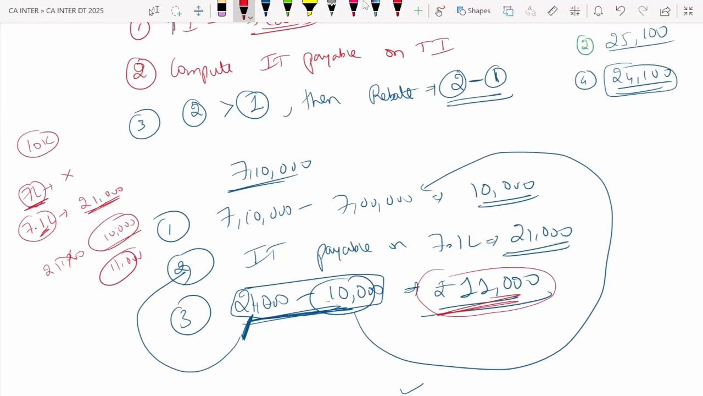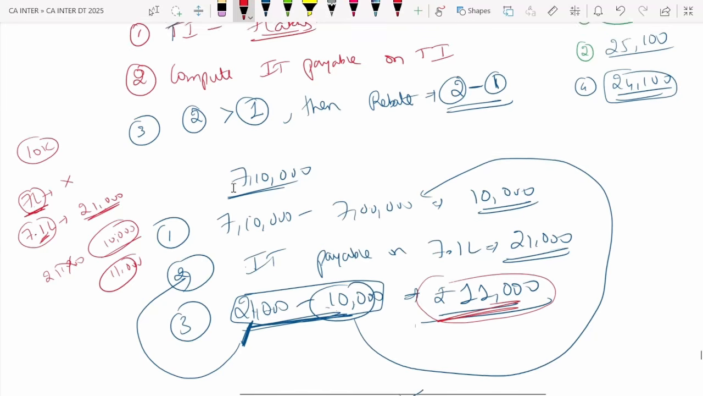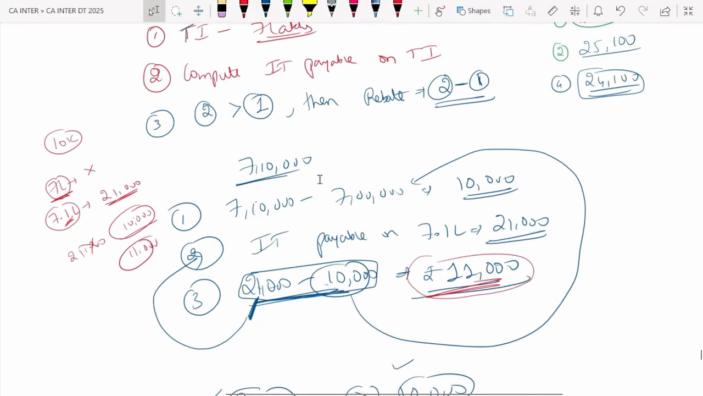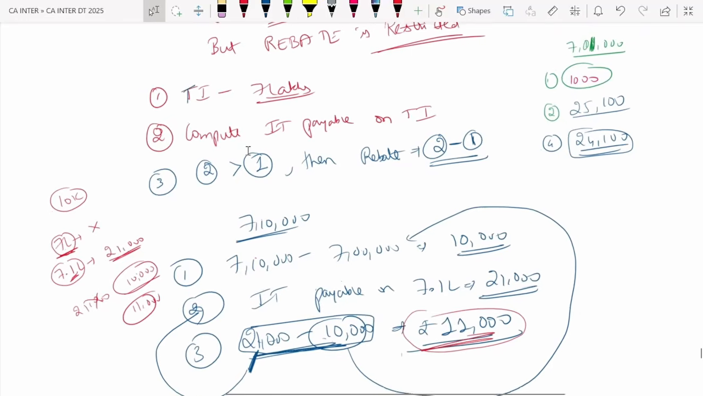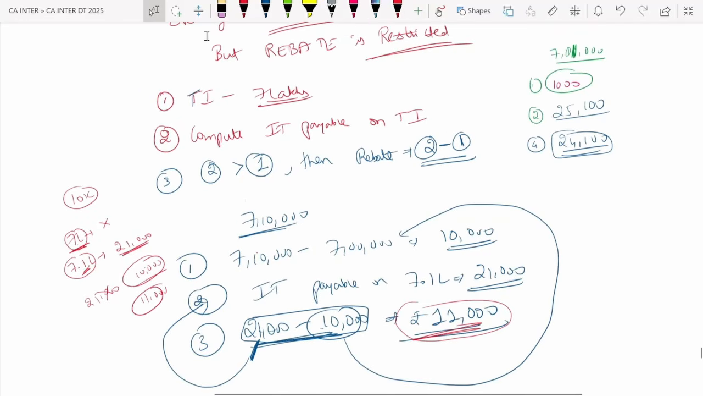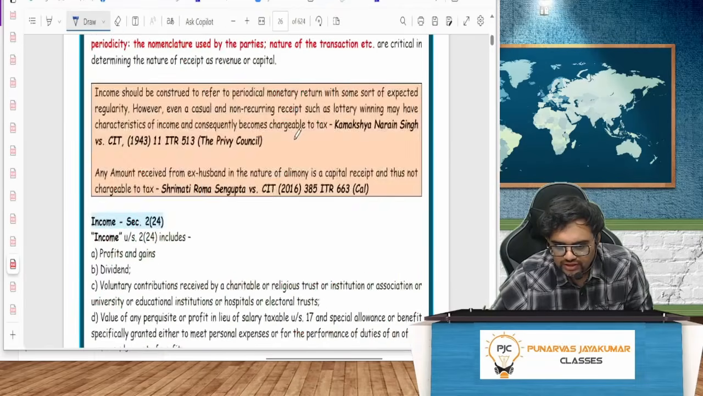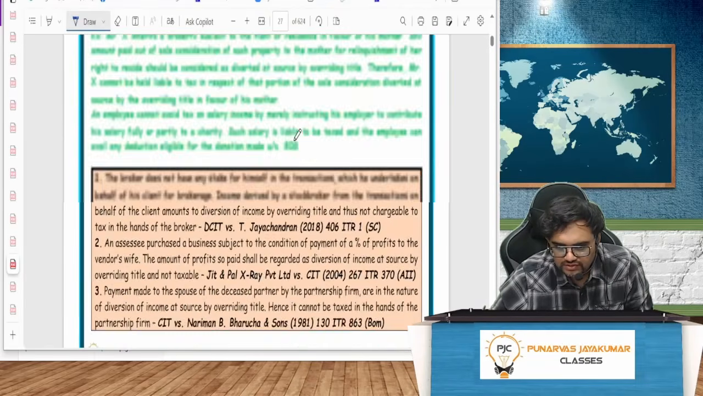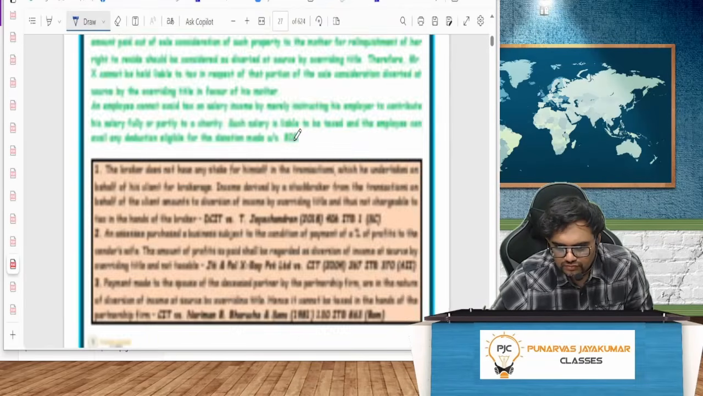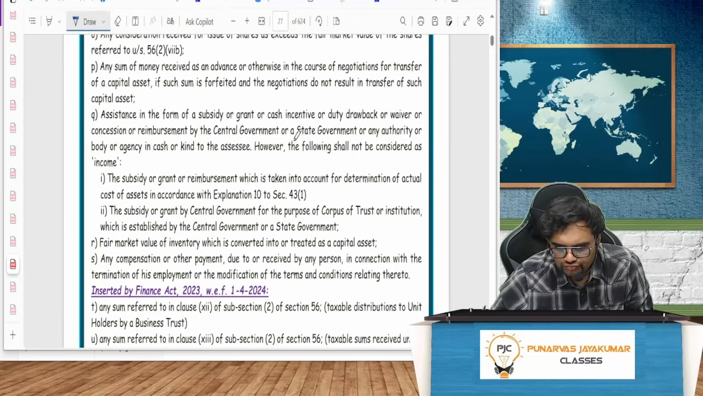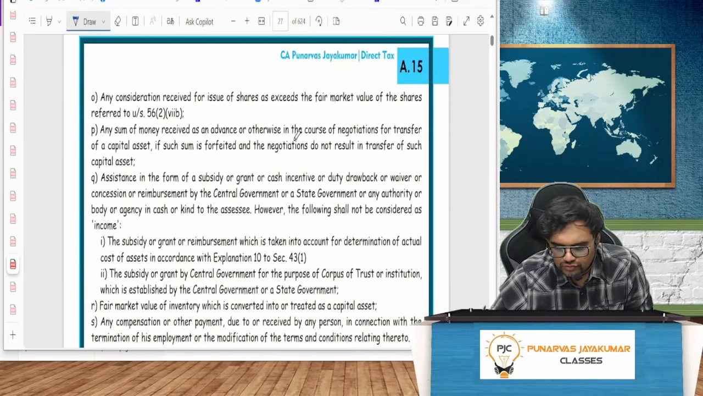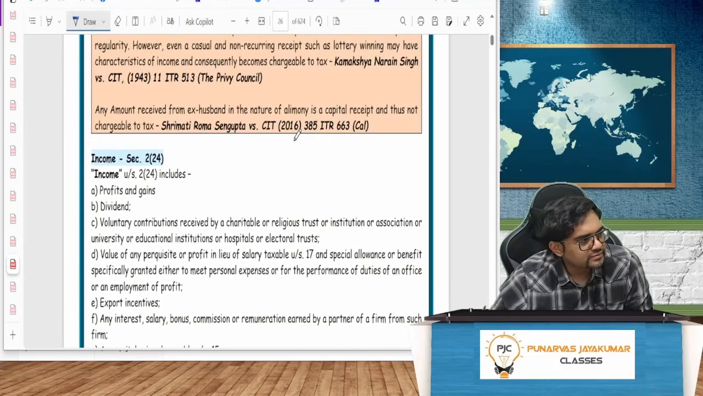All of you did understand the logic? No mugging up. Did you understand the logic, guys? No mugging up, please. It is like marginal relief. Rebate under new regime is like marginal relief. Thumbs up if you understood. So that is all. The same thing is given here, guys. So income definition is given here. That's fine.